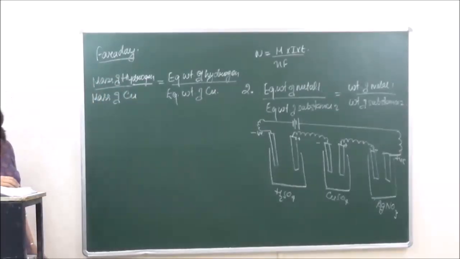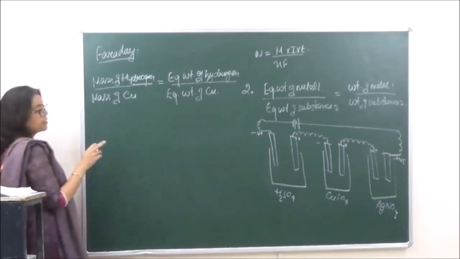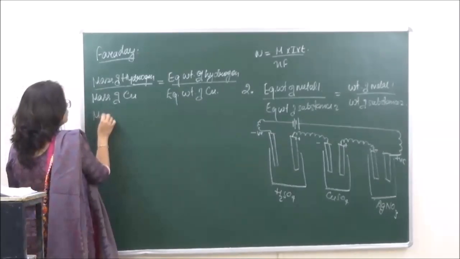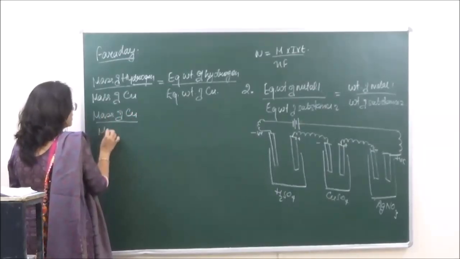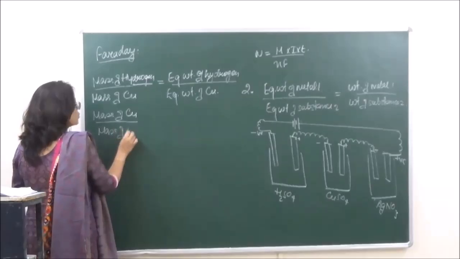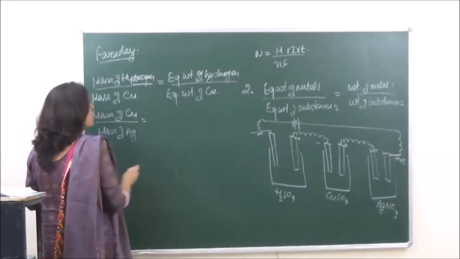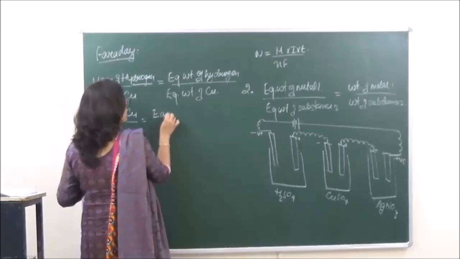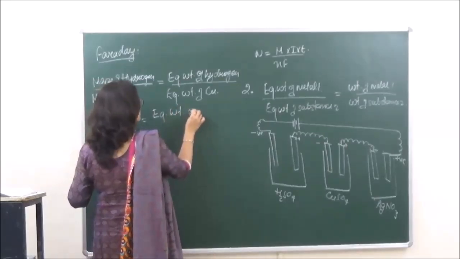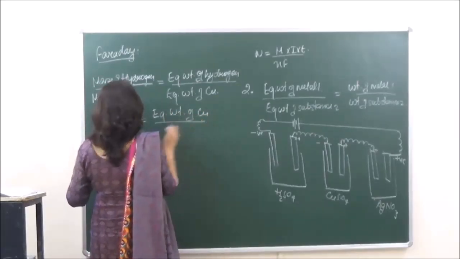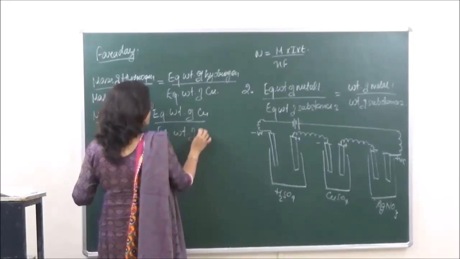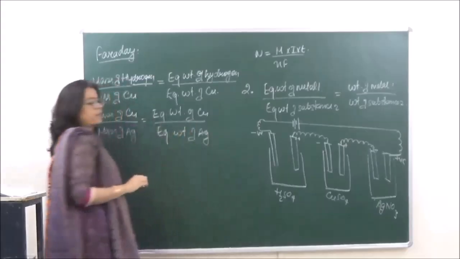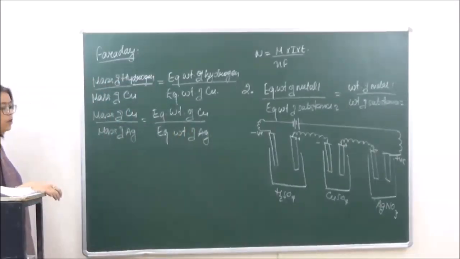Got it? Similarly, if we are talking of silver and copper, then mass of copper upon mass of silver is going to be equal to equivalent weight of copper upon equivalent weight of silver. Got it?